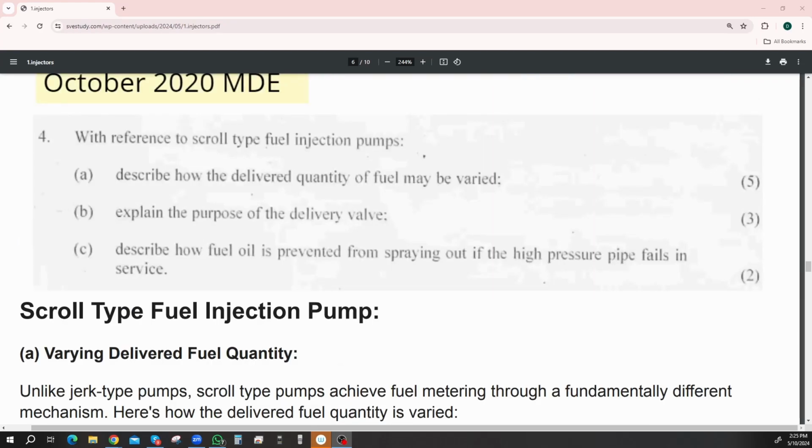Okay, October 2020. With reference to scroll-type fuel injection pumps, describe how the delivery quantity of fuel may be varied. Explain the purpose of the delivery valve. Describe how fuel oil is prevented from spraying out if the high-pressure pump fails in service. Scroll-type fuel injection pump.